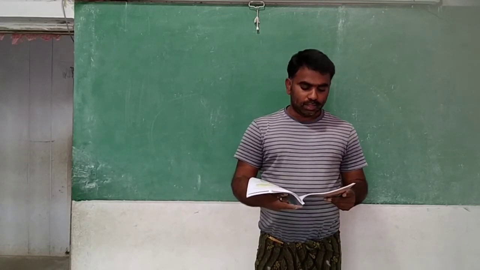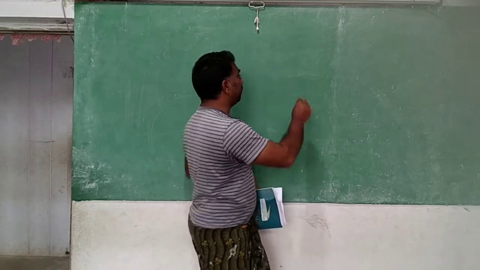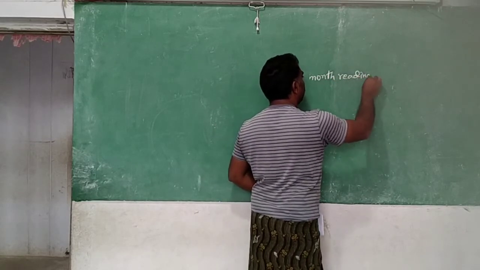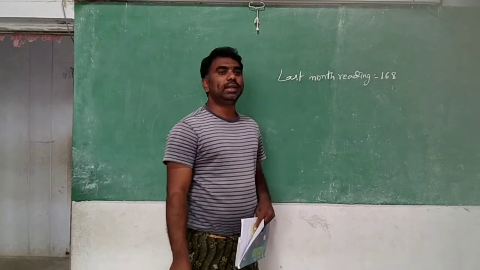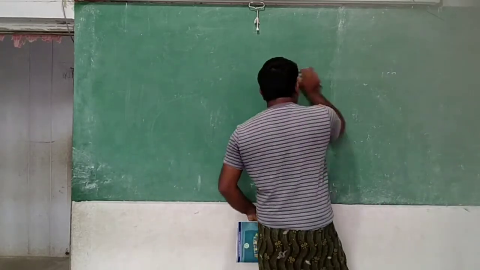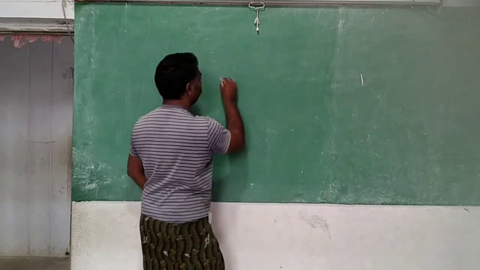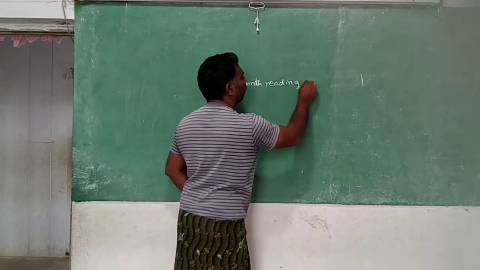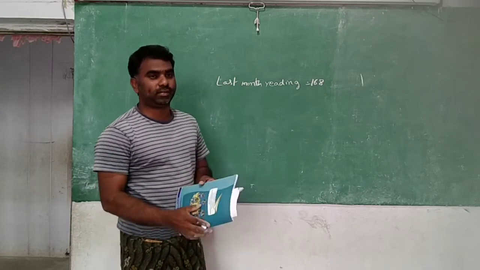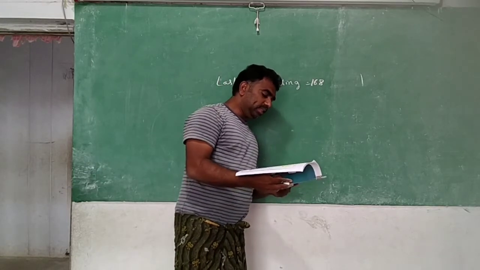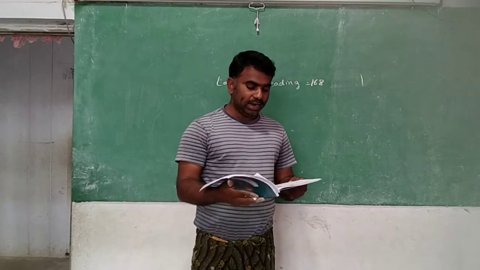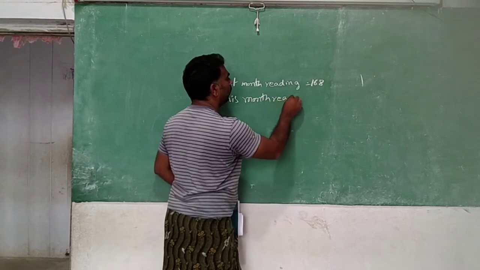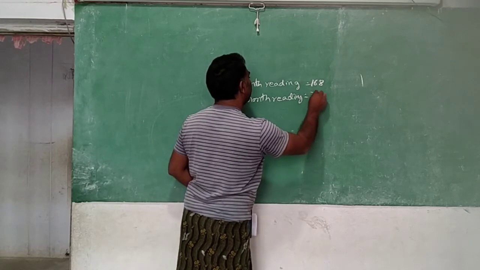Last month the reading was 168 units, and this month the reading is 250 units.